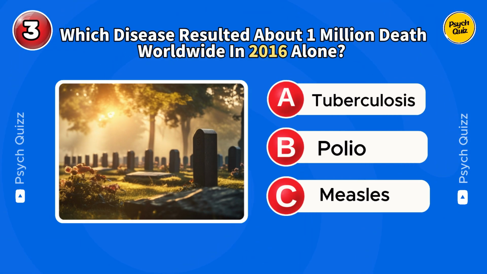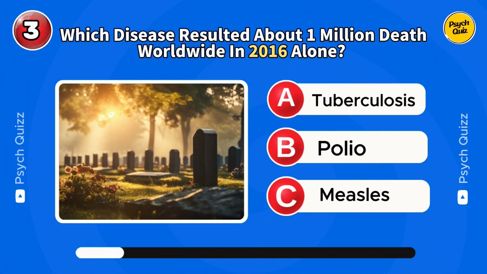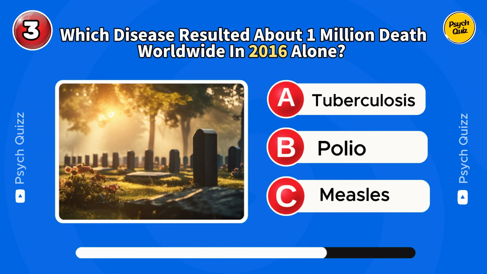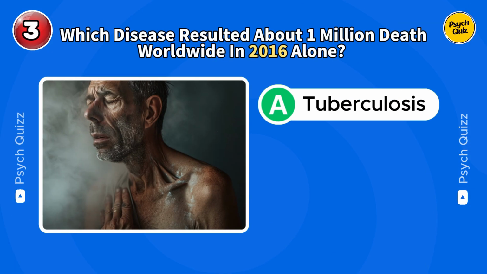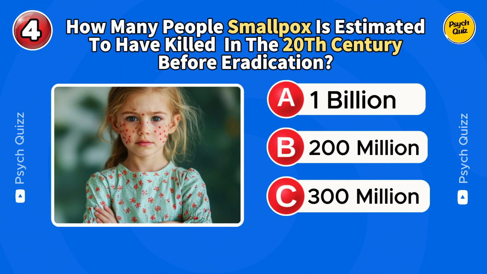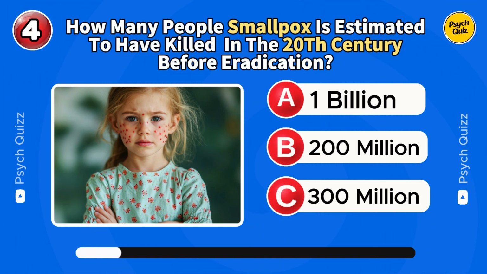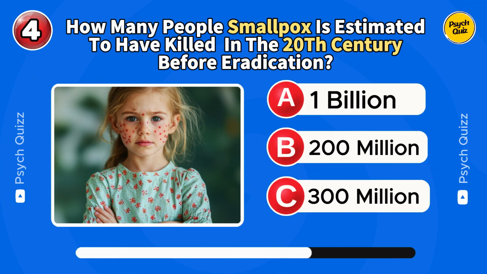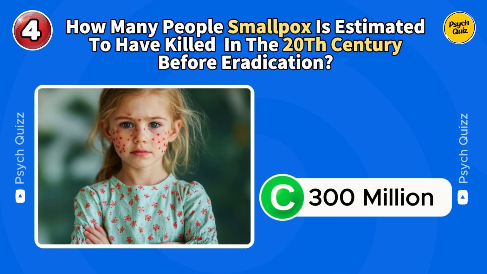Question number 3. Which disease resulted in about 1 million deaths worldwide in 2016 alone? Tuberculosis. How many people is smallpox estimated to have killed in the 20th century before its eradication? It is estimated to have killed 300 million people.